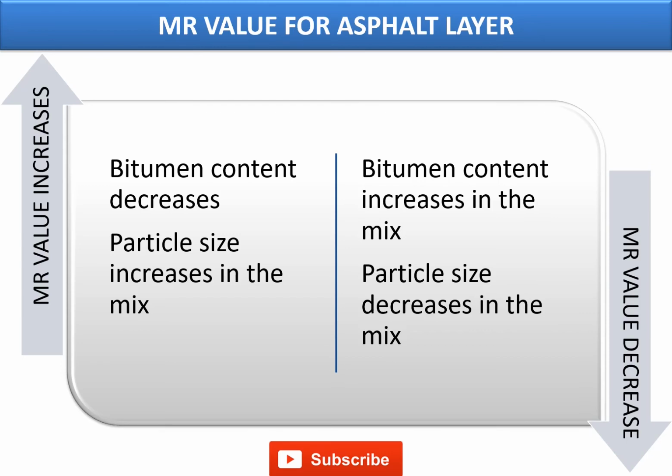In order to get the MR value of BC equivalent to 3000, you need to change the bitumen type. Instead of VG40, you can go for a polymer modified bitumen, which will have better resilient modulus values for the same thickness. Now the contract also doesn't specify anything in line with that, and there is no cost impact, though there is a cost impact if you take it into consideration, but generally we lag in terms of these values.